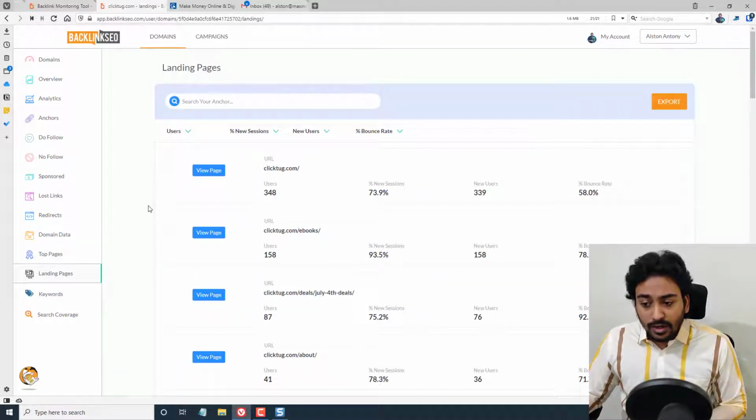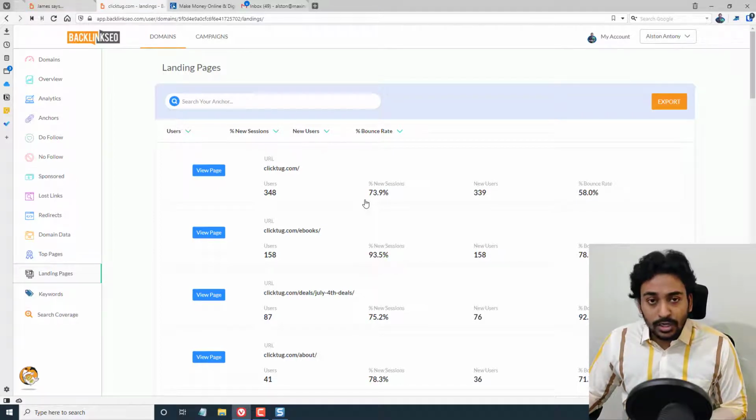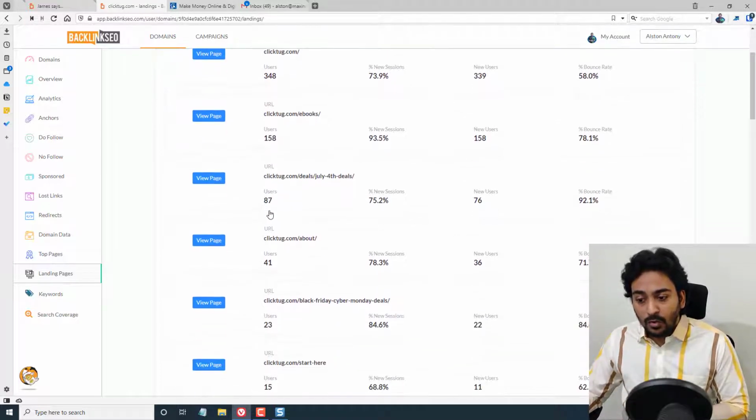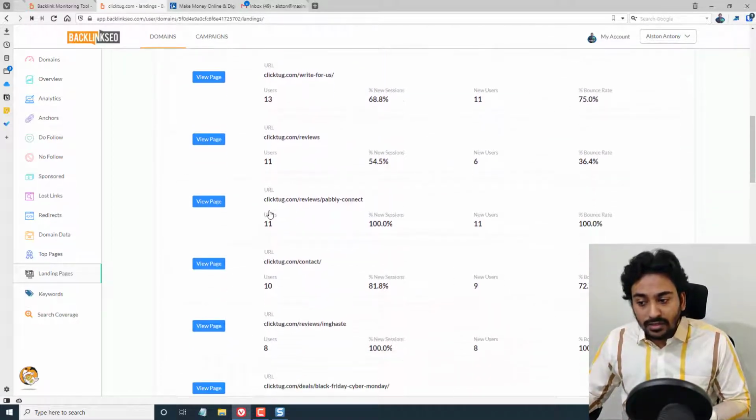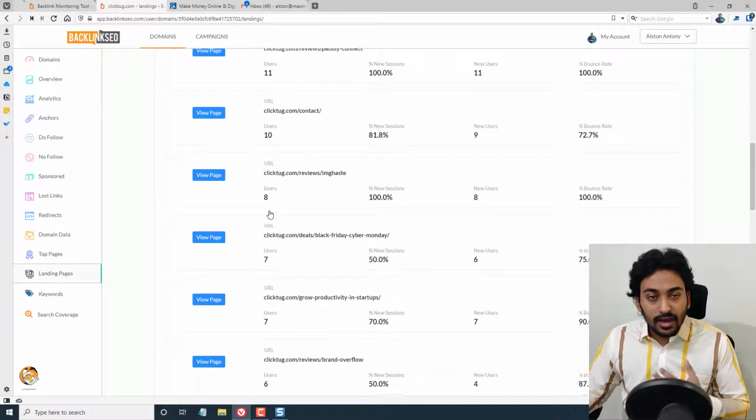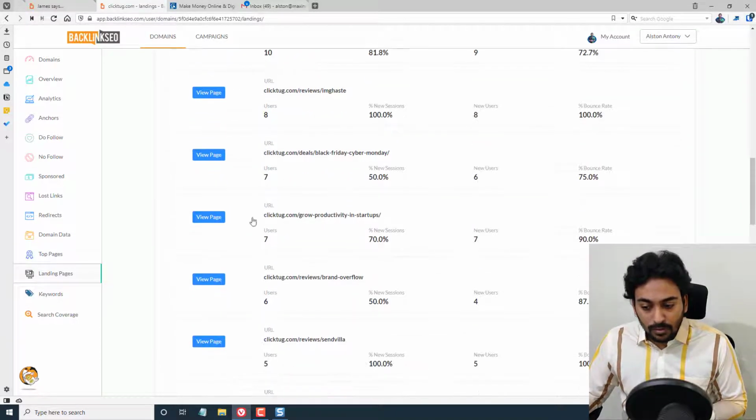Landing page is where it will give you a quick overview of all the pages available within the website. It will give you a link to view the page, and it will show the number of total visitors we have received for that particular page. It will show you the session data, for example, how many new sessions have been created, new users, and total bounce rate. So it quickly gives you an overview of what's happening with your website and which page is getting more views and engagement, and everything is possible from here.